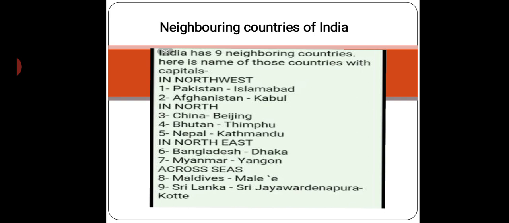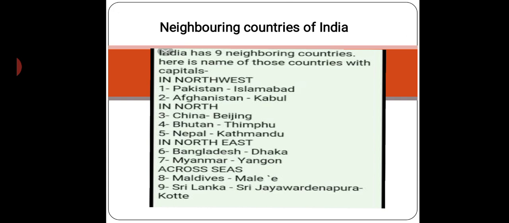Okay, now see the neighboring countries of India. India has 9 neighboring countries, and you can see their names are written according to their direction. In the northwest it is Pakistan, its capital is Islamabad, and nearby that Afghanistan, its capital is Kabul. These both are neighboring countries in the northwest. Now in the north, China, its capital is Beijing. Bhutan, its capital is Thimphu. Nepal, its capital is Kathmandu.